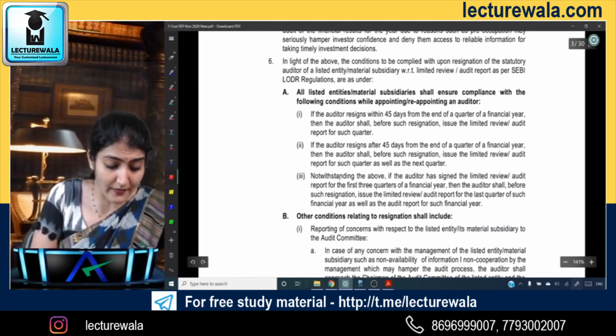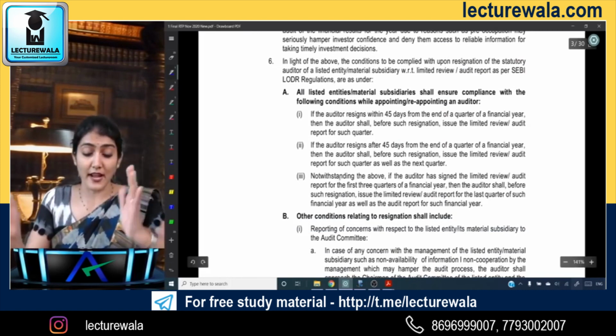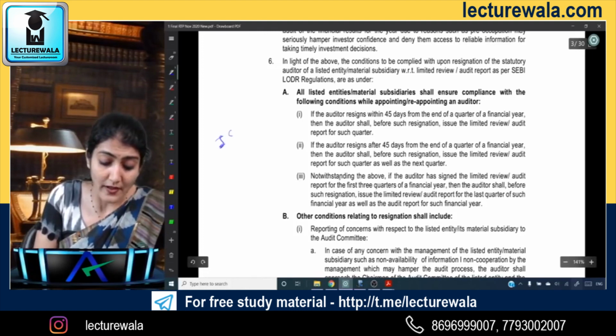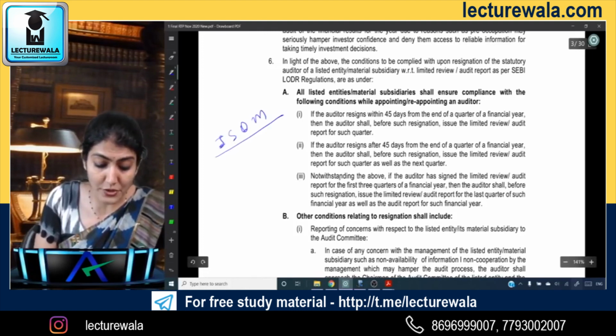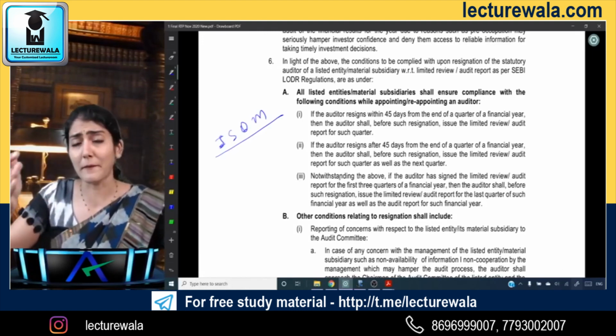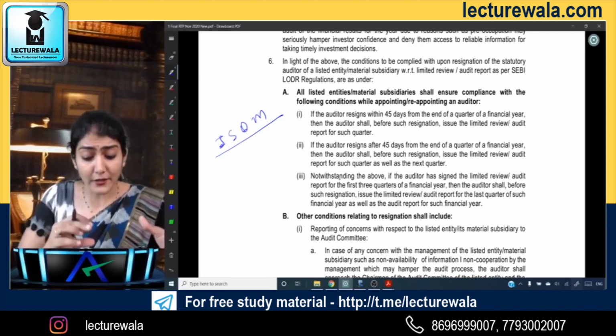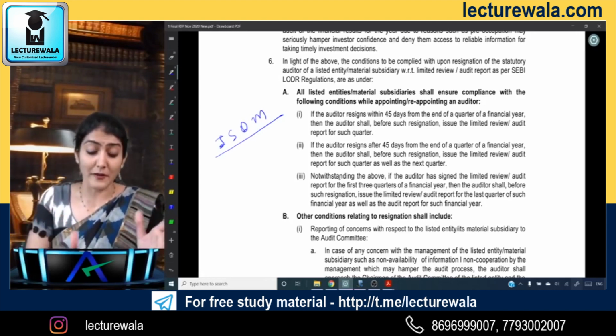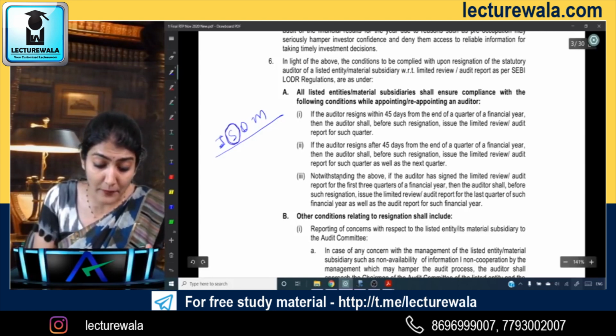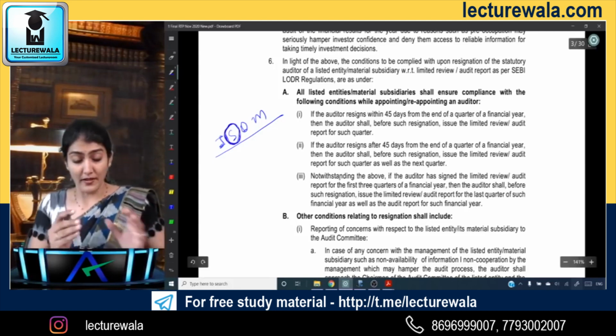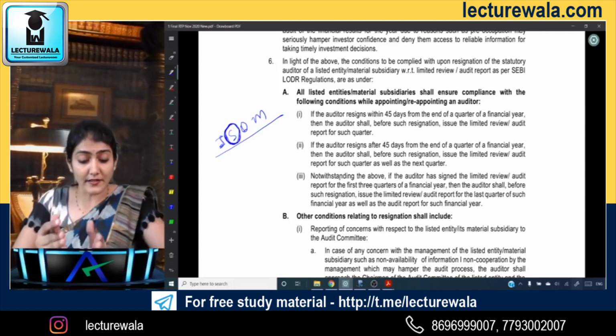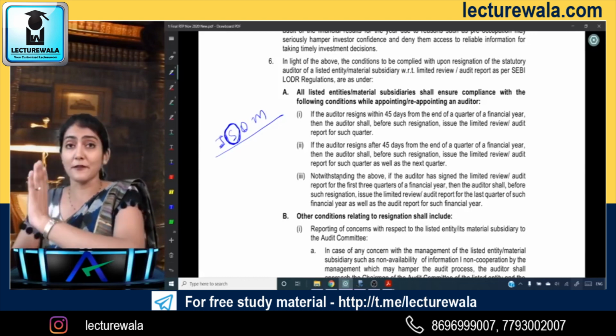We know that there are 4 quarters in a financial year. You have the June, September, December and March quarter. It could happen in any of the quarters, but I am just taking the example of the September quarter. So 30th June, 30th September, 31st December and 31st of March.